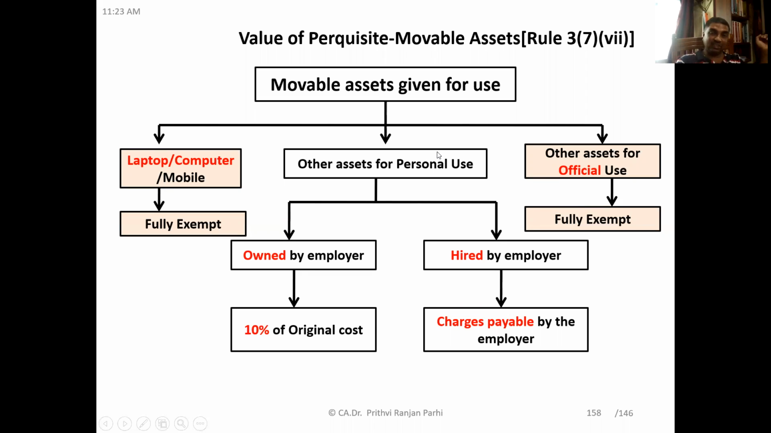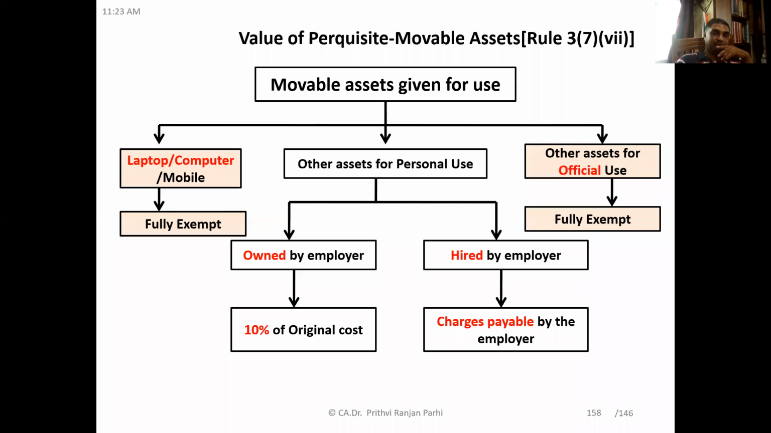But if some assets are given for personal use, then we have to see whether it is owned by the employer or hired by the employer. If it is owned, then just like furniture, 10% of the original cost of purchase. If it is hired, then the charges payable by the employer will be taxable.